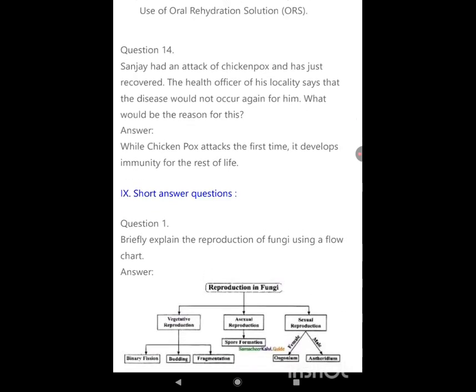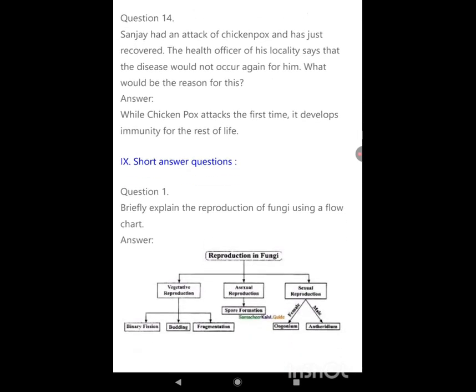Short answer questions. Briefly explain the reproduction of fungi using a flow chart. Reproduction in fungi: vegetative reproduction, binary fission, budding, fragmentation. Asexual reproduction: spore formation. Sexual reproduction: female and male organisms, antheridium.